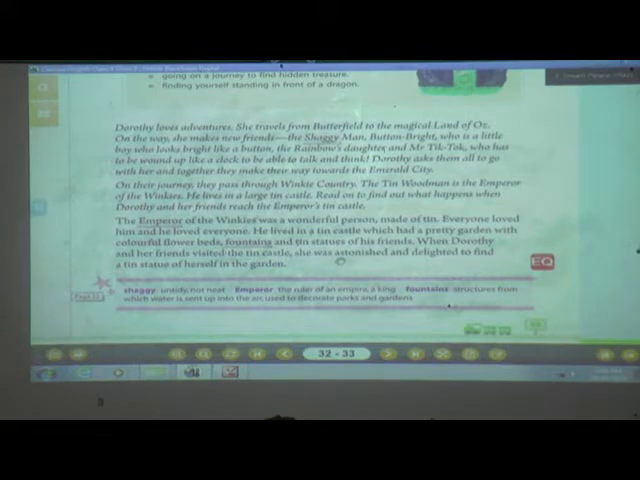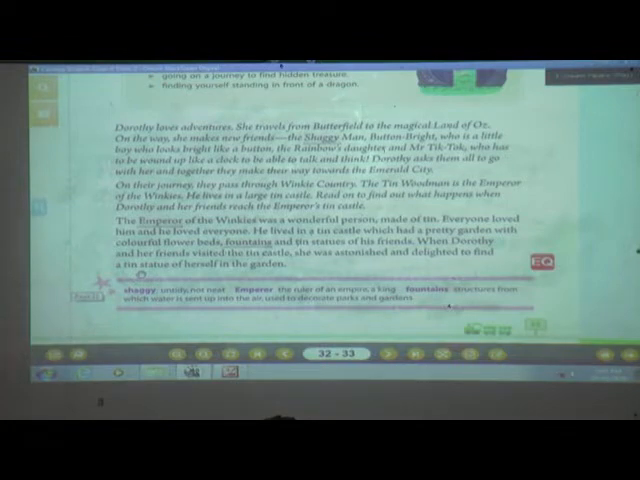Why were they astonished, do you know? She was astonished. Astonished means very surprised to see, and delighted. Why? She found a tin statue of herself in the garden. Now just imagine that you went to a new place and there you find a photo or statue of yourself. You will be surprised or not, students? Yes, you will be surprised. In the same way here, Dorothy also was very surprised because that was a totally new place for her.